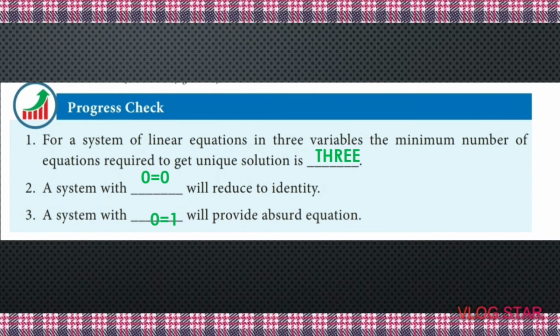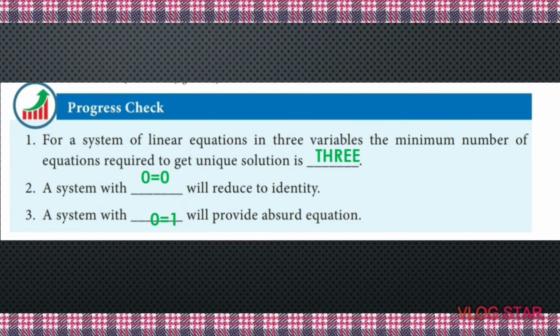Then second one: a system with a dash will reduce to identity. Already we discussed in the note, if we get 0 is equal to 0 while solving the equations, it is an identity. So, the answer is 0 is equal to 0. A system with 0 is equal to 0 will reduce to identity.